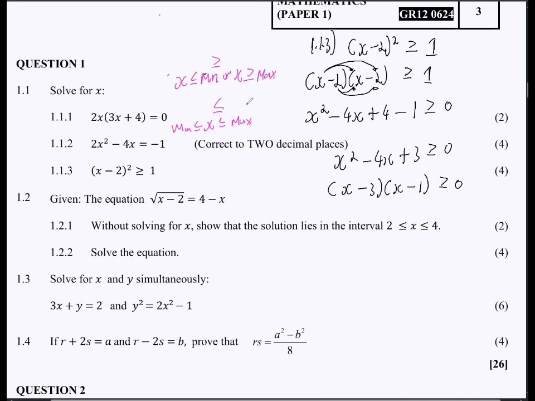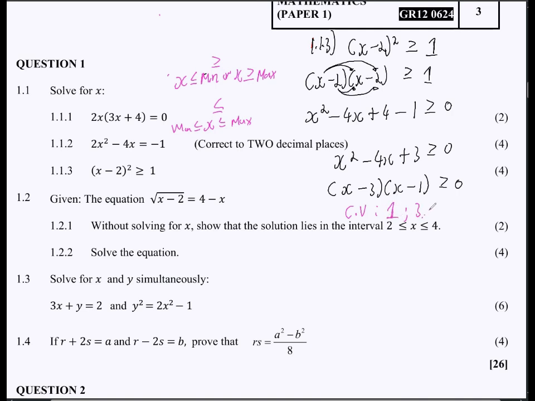Okay, so my solution for this one should be, remember my critical values are supposed to be positive 1 and then 3. How do I find the critical values? It's more like solving for x. I would take this bracket and equate it to 0. That would be x equals positive 3. Take this bracket, equate it to 0. That would be x equals 1. So my critical values are like this.